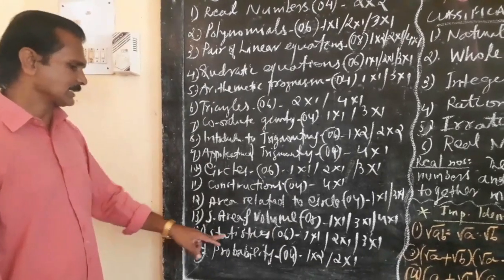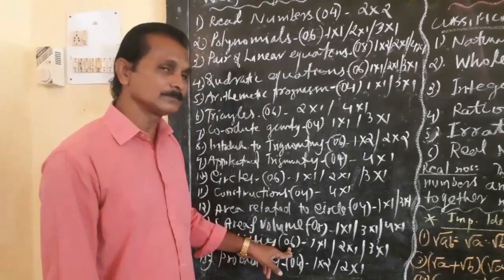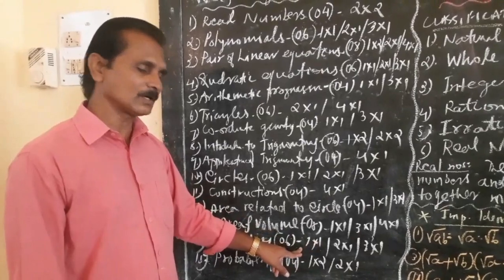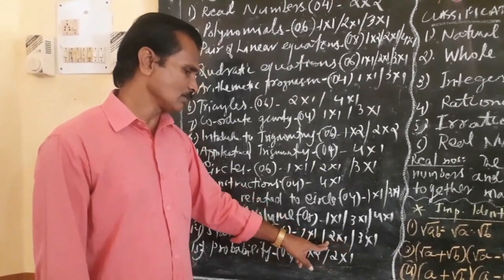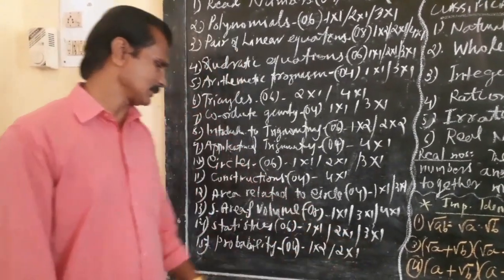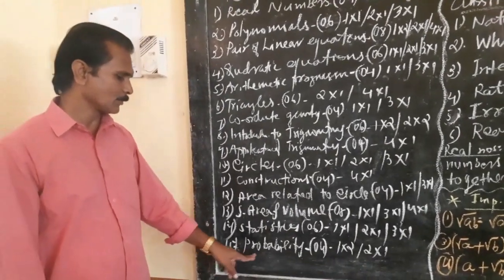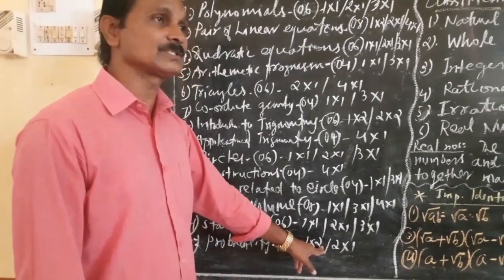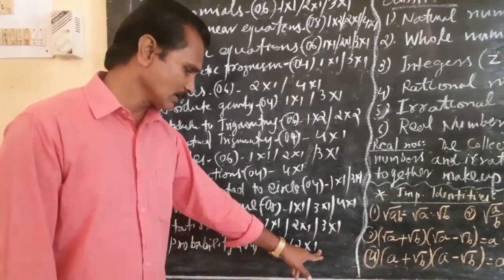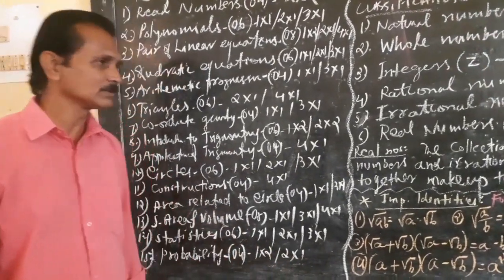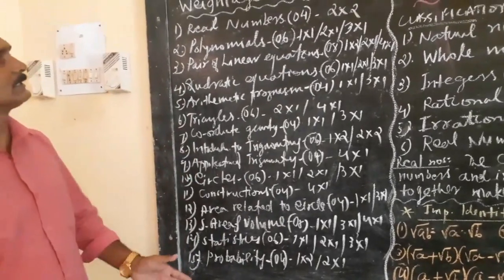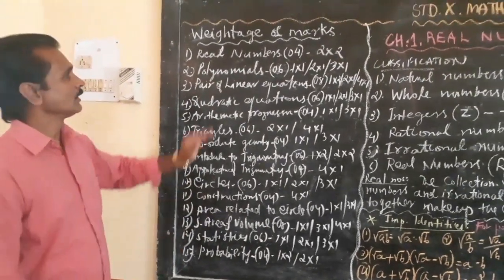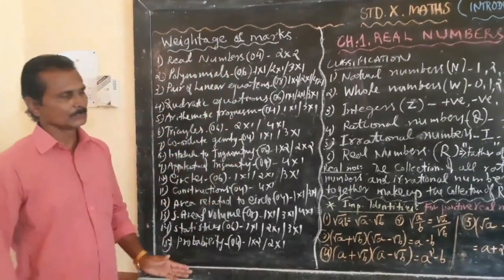Chapter 14, statistics, 6 marks, 1 question carries 1 mark, 1 question carries 2 marks, 1 question carries 3 marks. And the last chapter, probability, 4 marks will be there, 2 questions which carry 1 mark and 1 question which carries 2 marks. So this will be the pattern of weightage of marks.